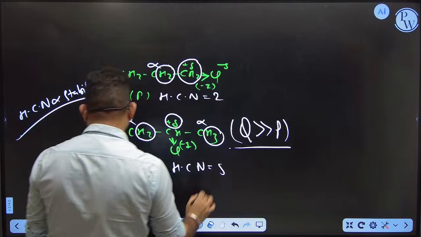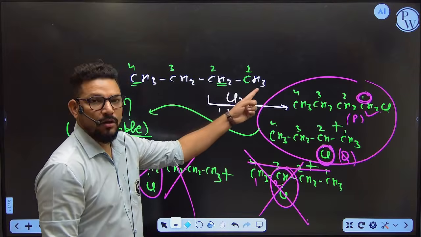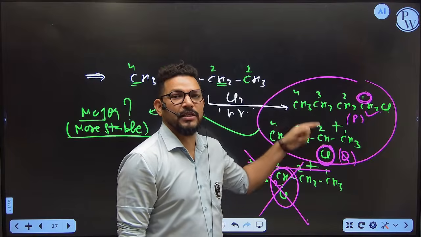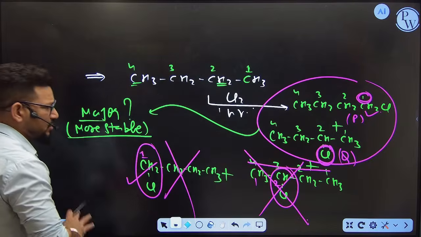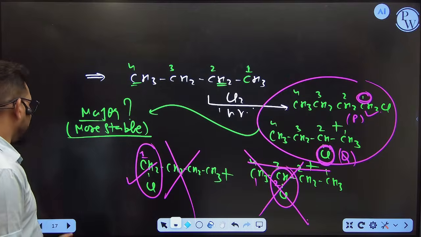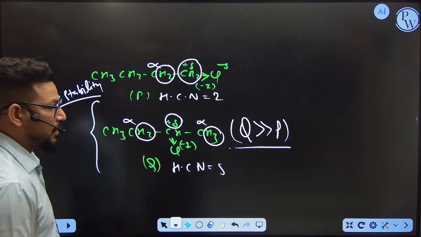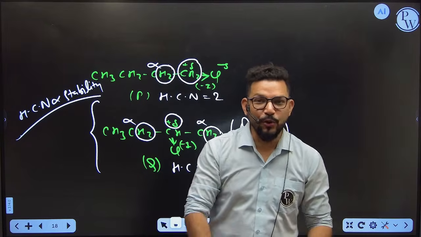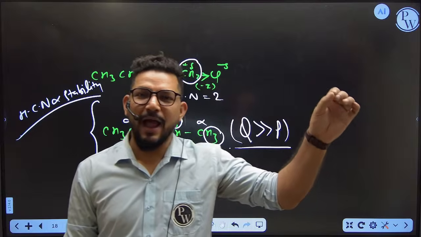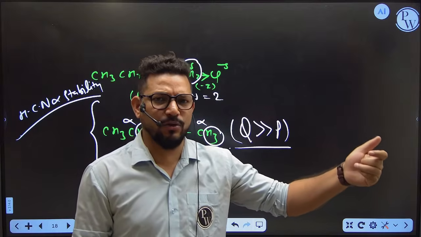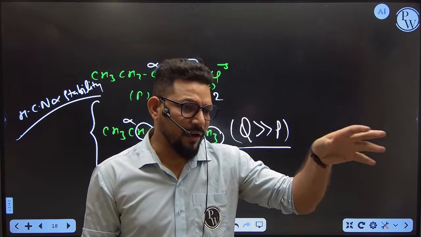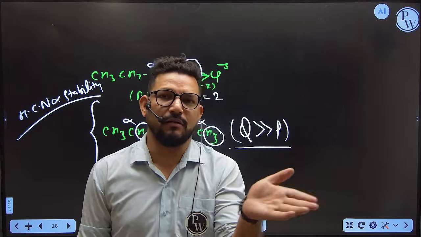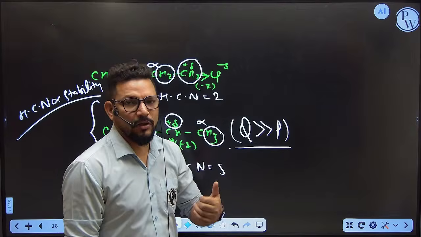So if you are going to define the monochlorination of this compound, you have to form Q in place of P, because Q is more major than P. This is the whole scenario during monochlorination or monohalogenation. They are going to ask you the question: how many monochlorinated products can form? How are you going to judge it? Please substitute the hydrogen by the halogen, and then check whether any common compound is available. If a common one is there, please remove it. The remaining different molecules are the different compounds.